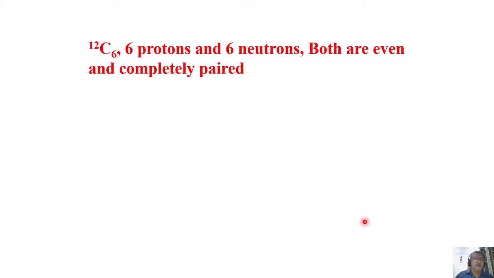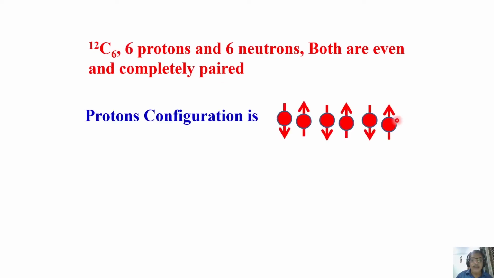That's what we saw. They both are even numbers. Atomic mass and atomic number both are even. The spin of carbon 12 is 0. Why? Look at this one. Both of them have 6 protons and 6 neutrons. They are completely paired. There is no unpaired proton in the configuration.